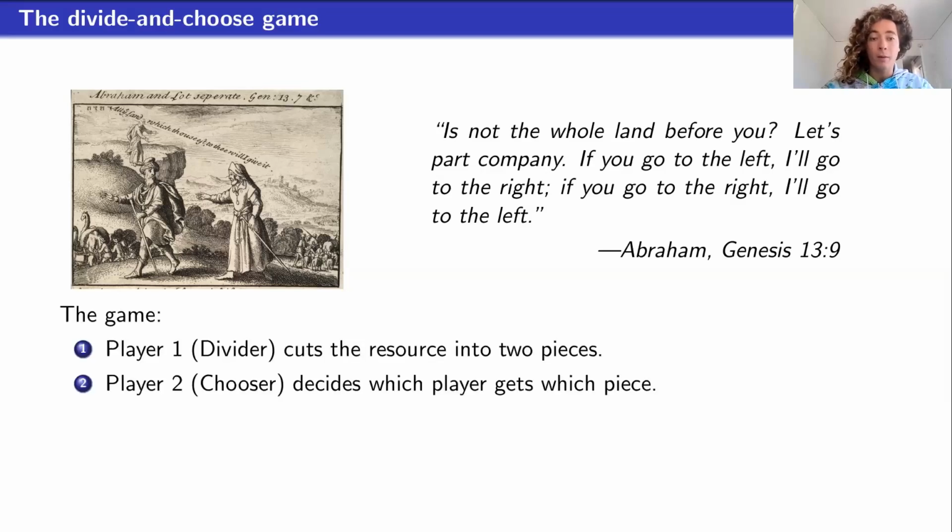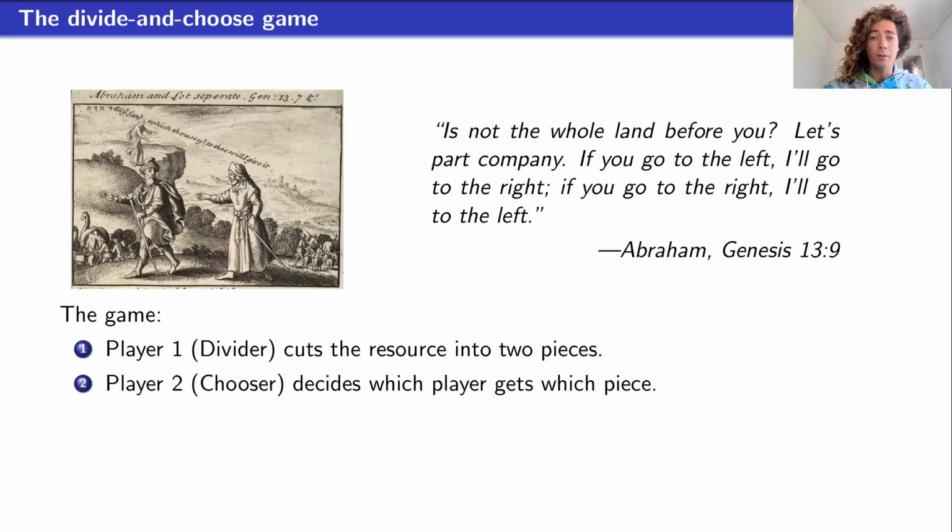It's very simple. Player one, who we call the divider, cuts the resource into two pieces, and player two, the chooser, decides which player gets which piece. There's a vast literature in computer science and economics on this mechanism and its variants, and they're usually studied from the perspective of satisfying axiomatic fairness criteria, such as envy freeness, proportionality, etc. And there are some strategic considerations, but it's usually in the context of how we do a fair division even in the context of strategic behavior.